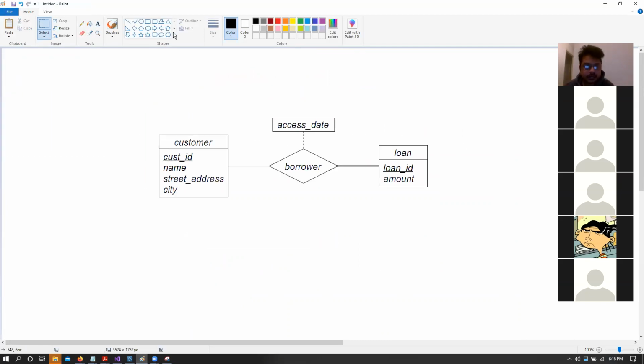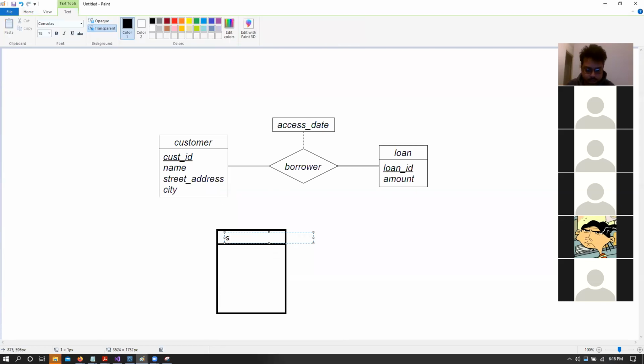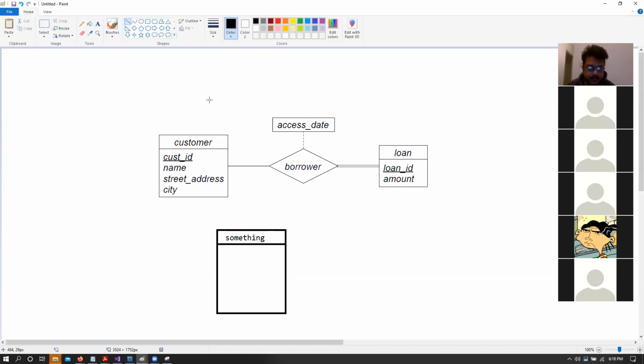Right. So let's say that we have another table here, and let's say it's called something. And let's say that it relates to this relationship table somehow, right?